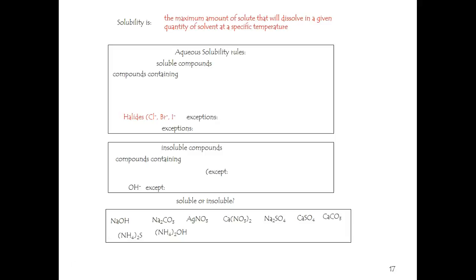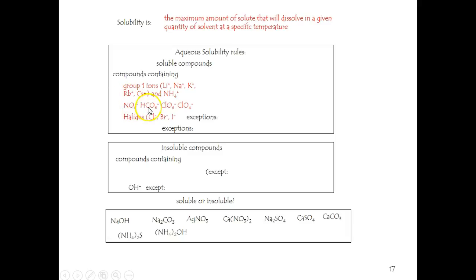For example, the group 1 ions and the other group 1 cation that is not monatomic, being the ammonium cation. So all the group 1 ions, there they are, lithium through cesium, as well as the ammonium cation. The halides are always soluble. But look, fluorine is not there. That must get treated separately.